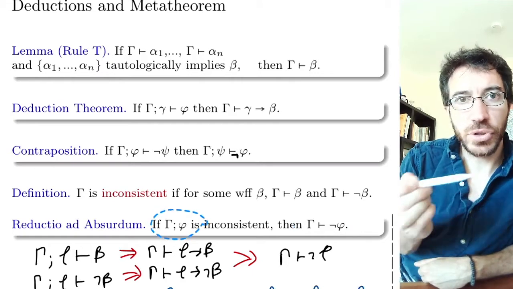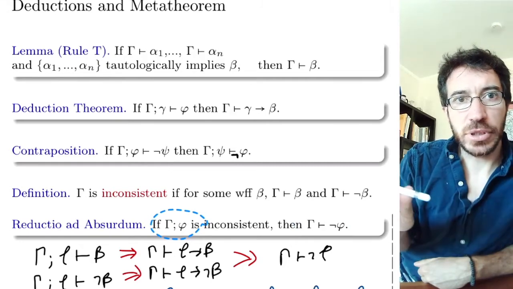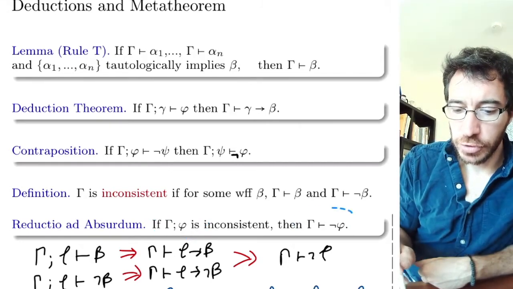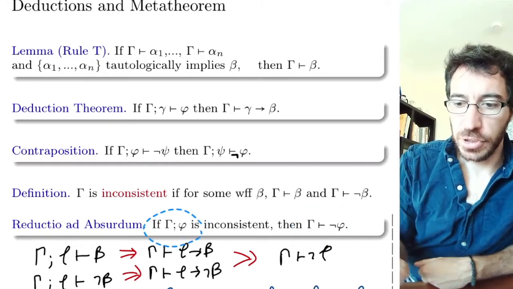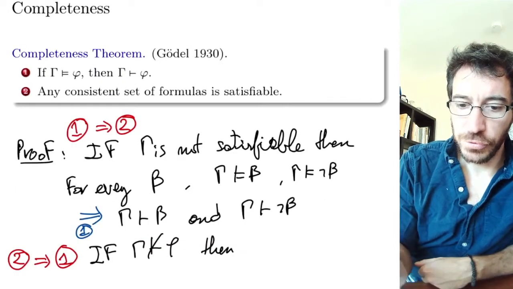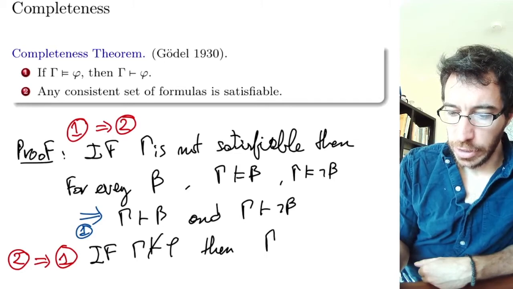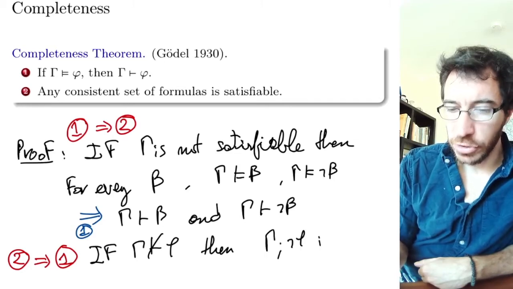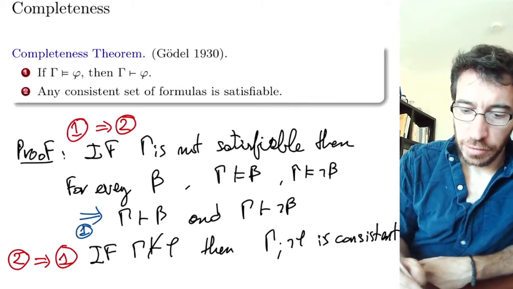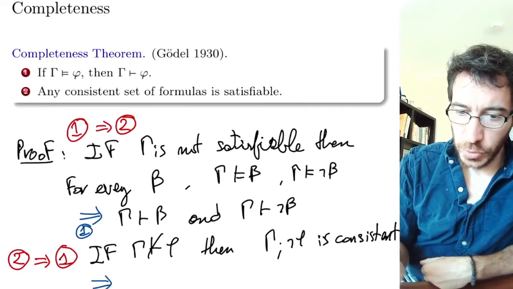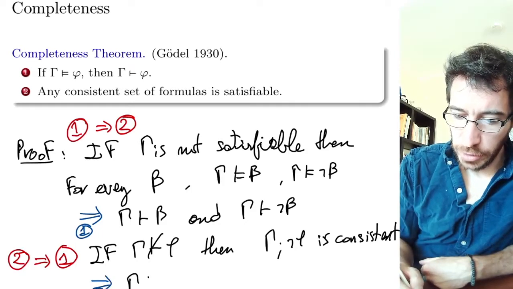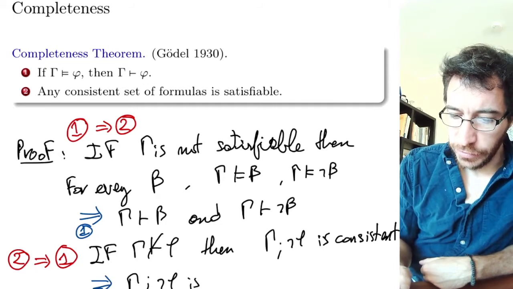So we're going to use this one in the opposite direction. If you don't prove phi, then this is not inconsistent. So if you don't prove phi, then gamma together with not phi is consistent. But then by part 2, gamma together with not phi is satisfiable.